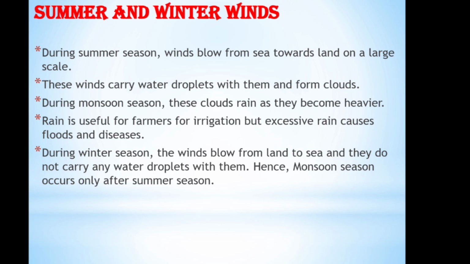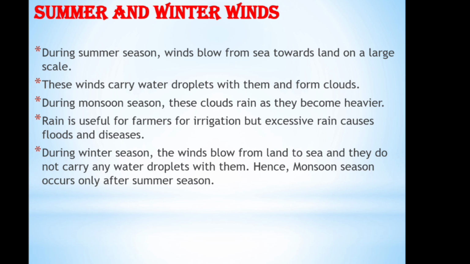The air moves above the land, gets warmer and rises up in the sky, creating a low pressure area. Therefore, the wind flows from ocean towards the land. These winds carry a lot of moisture with them and bring rain. It's a part of the water cycle. These rain bringing winds are called monsoon winds.